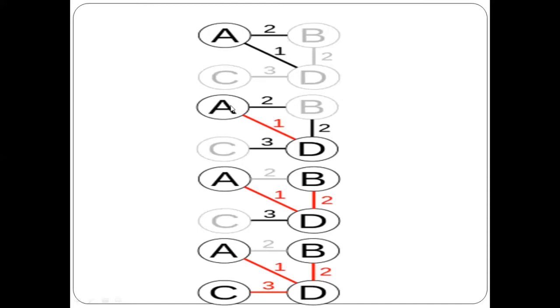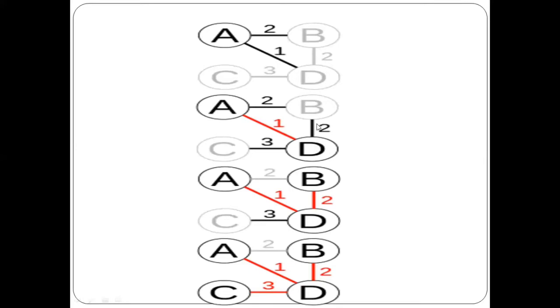Now I will be seeing what all are the edges from A and D. From A, I have this edge that is 2. And from D, I have 2 more edges, that is this edge and this edge. That is DB and CD. I am checking out of all these edges, that means AB, BD and CD, which is the smallest edge. I can either add this AB or I can add DB.